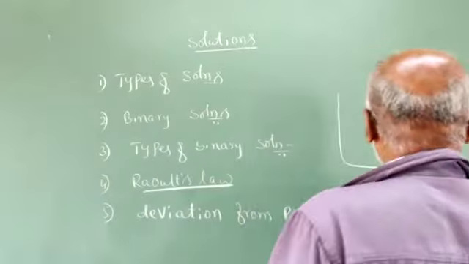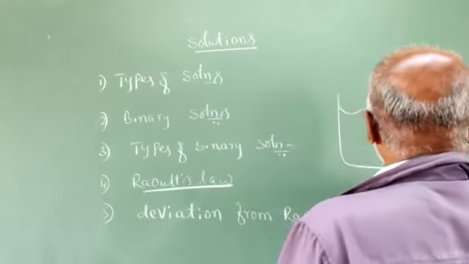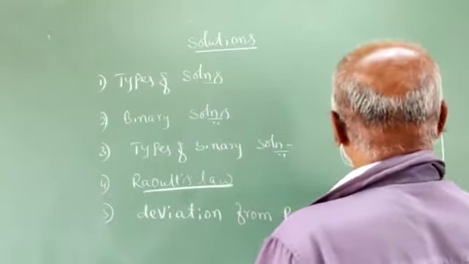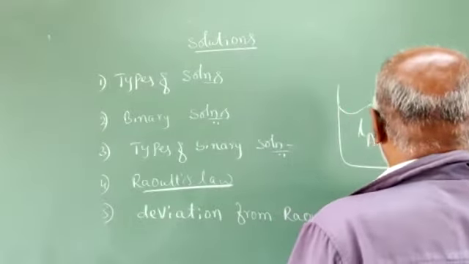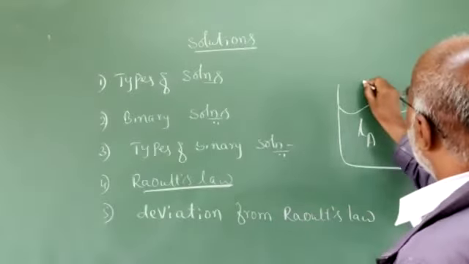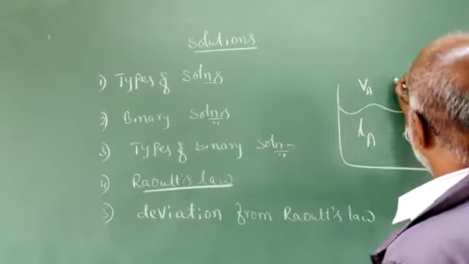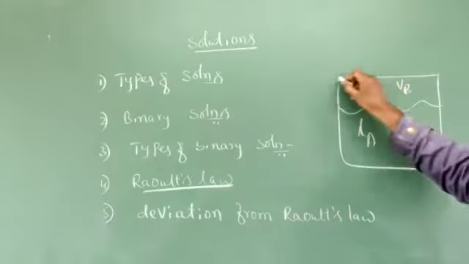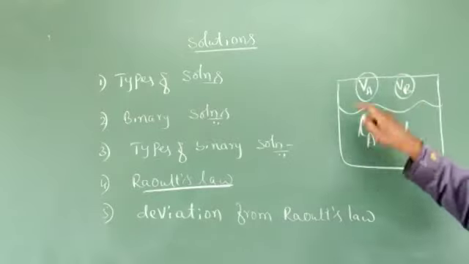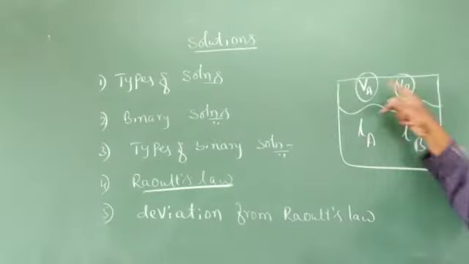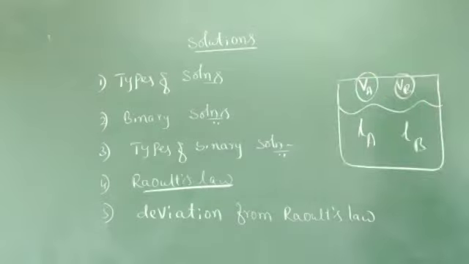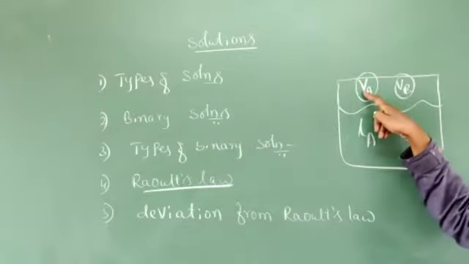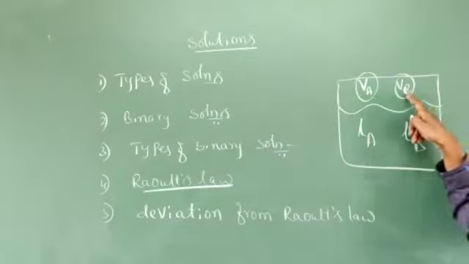I mean to say this: when we have a liquid mixture which consists of both liquid A and liquid B, in the vapor state we have vapors of A and vapors of B. Both vapors of A and vapors of B create the total vapor pressure. In the total vapor pressure, there is a partial pressure of A and a partial pressure of B also.